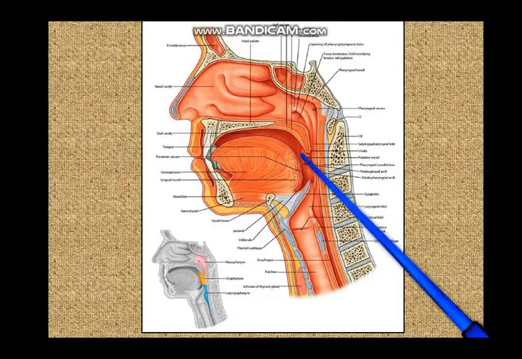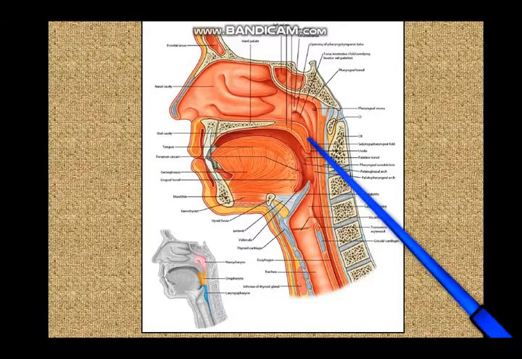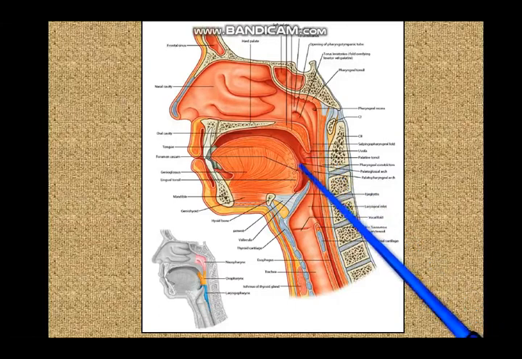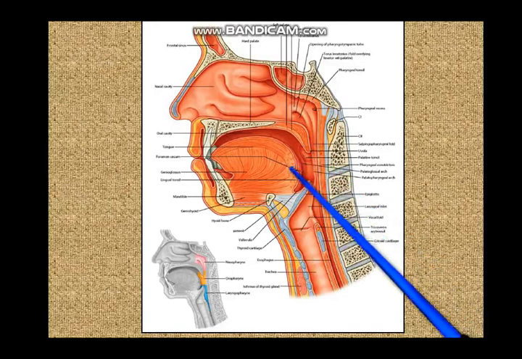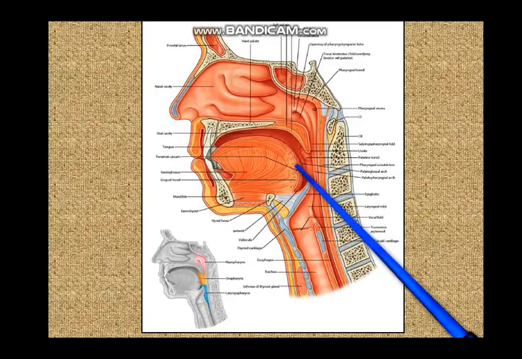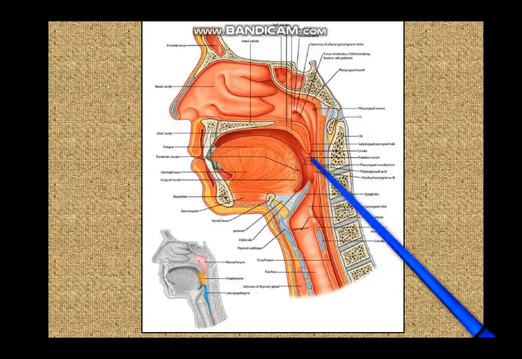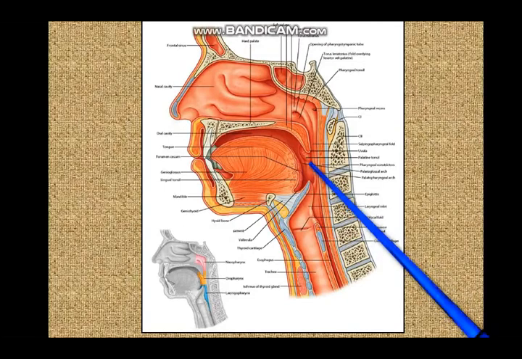Now, if you remove the tonsil, on the outer surface of the tonsillar sinus, that is in the wall of the pharynx, what will you get? You will get the superior constrictor muscle above and the styloglossus muscle below. So, outside the tonsillar fossa, in the tonsillar bed, you have the superior constrictor and you have the styloglossus.